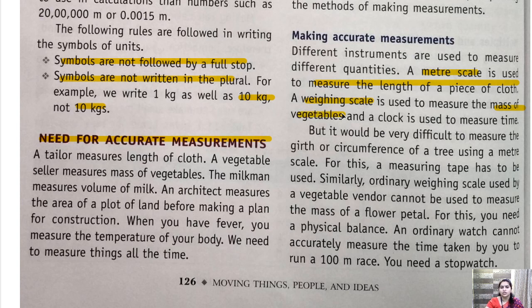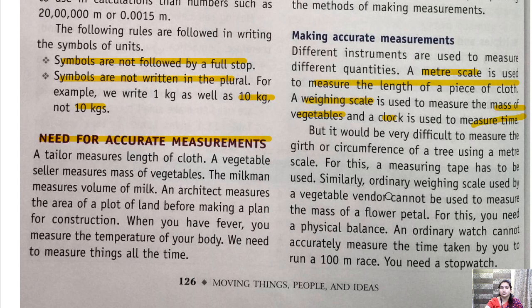Whenever you go to a shop to purchase vegetables, what happens? The shopkeeper there has a measuring or weighing balance. Then he gives you 1 kg, 2 kg of vegetables, whatever you require, accordingly. Getting it? And he charges you for that. Similarly, we have a clock to measure the time.